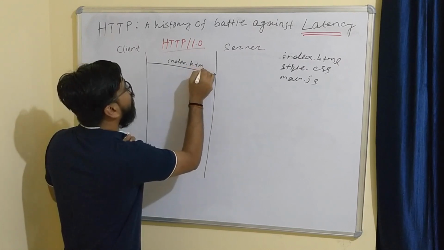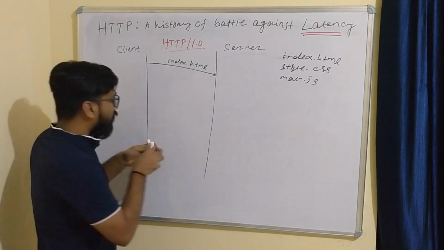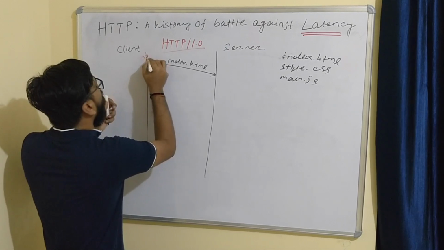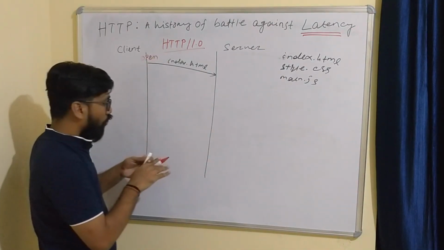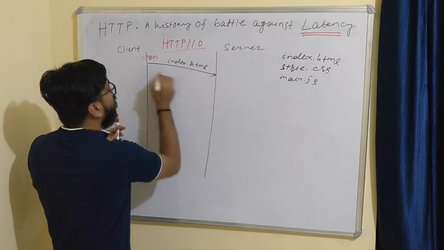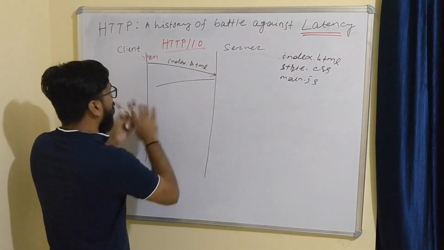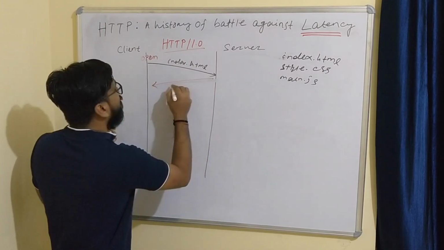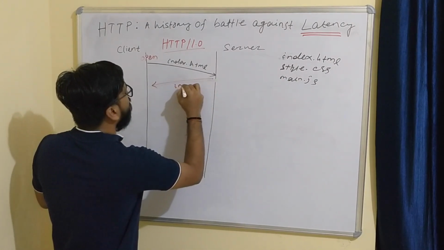One request for index.html. This is the TCP connection, and this connection is open now. Then the response will come, index.html.